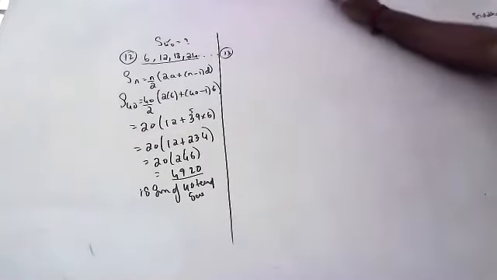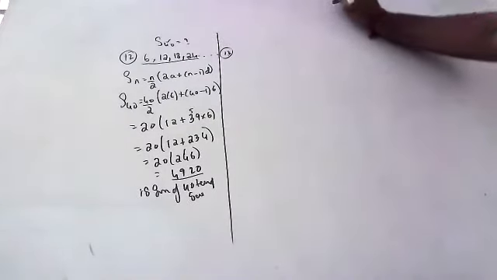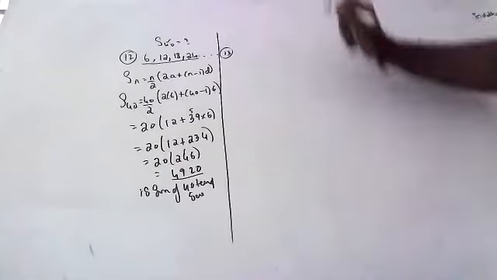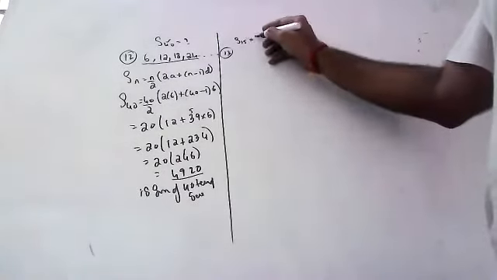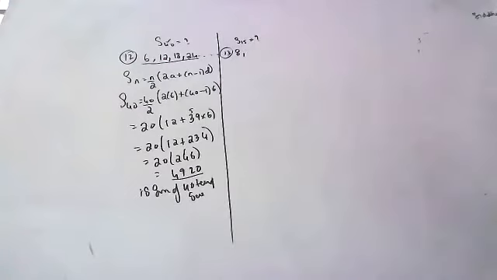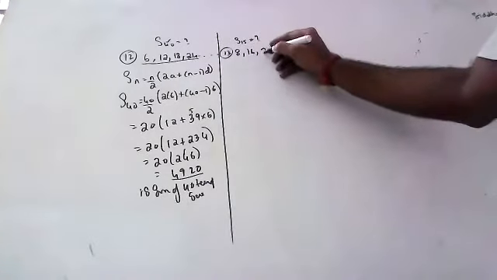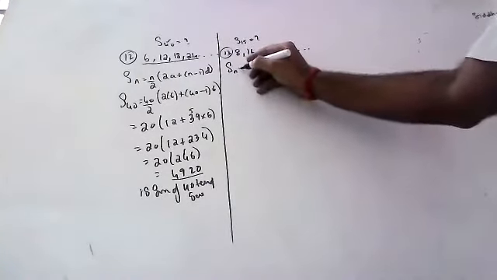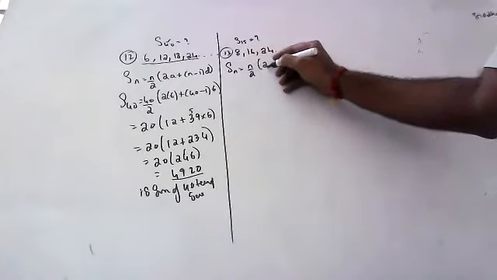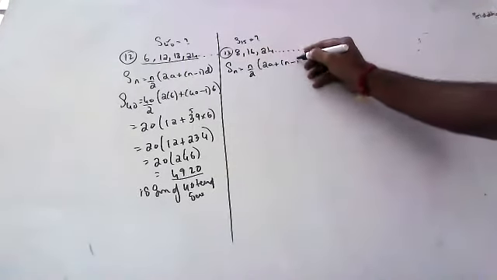Okay. Next question, children. Soumya, read the 13th question. Find the sum of the first 15 multiples of 8. First number is 8. What will be the second number? 16. What will be the third number? 24, and so on. What is the formula for Sn? Sn is equal to n by 2 into 2a plus n minus 1 into d.